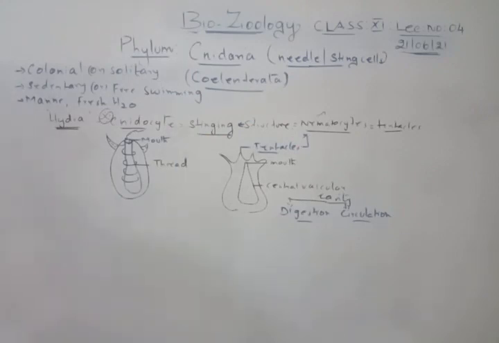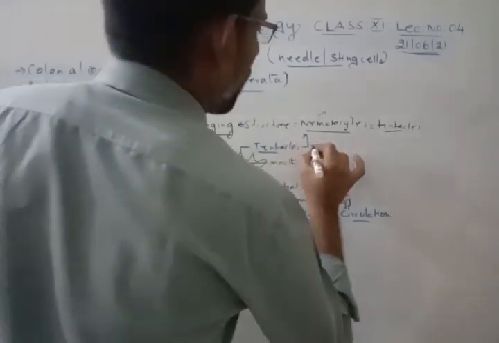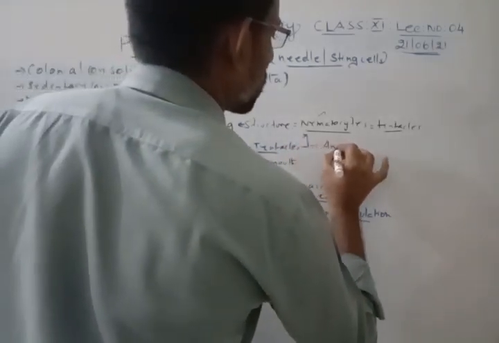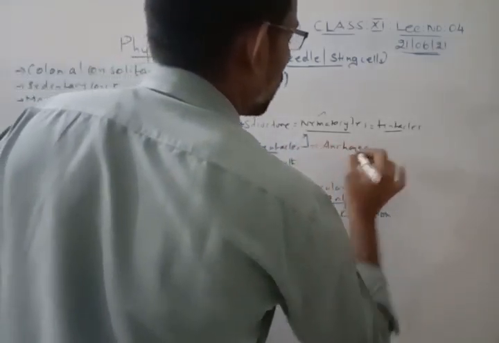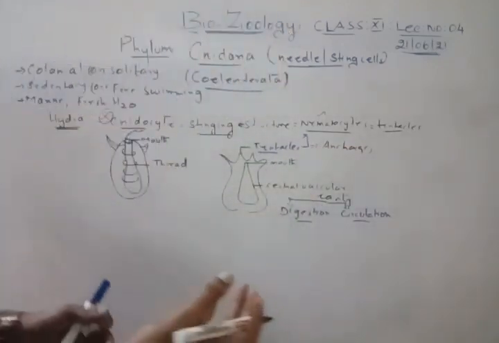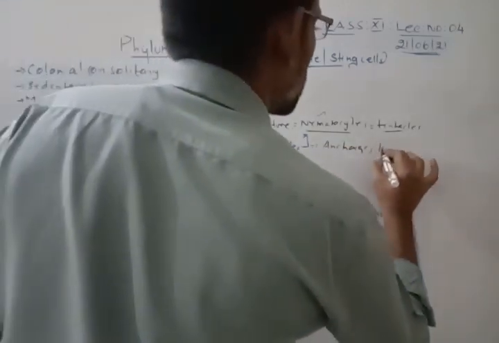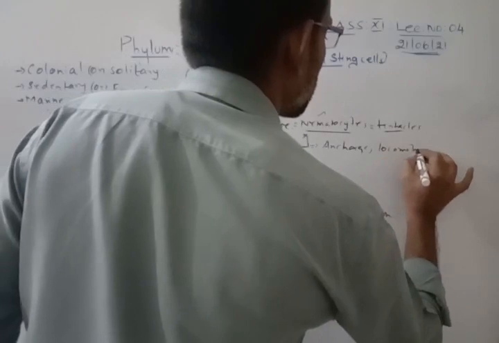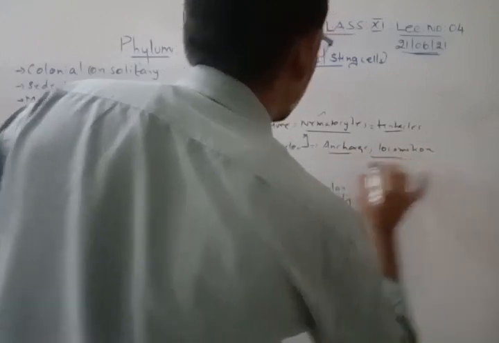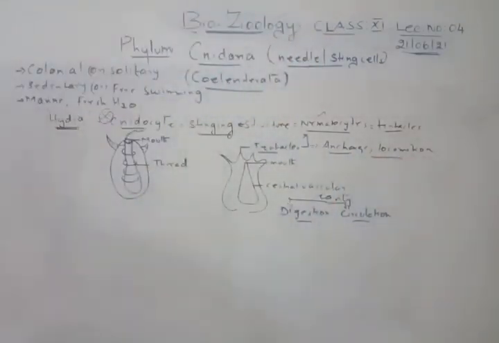So now what is the role of these tentacles? It will be anchoring. Any prey that comes, it will be anchorage. Then even for locomotion purposes it is helpful. So that is the role of the tentacles. The tentacles help in anchorage, then locomotion and all this.